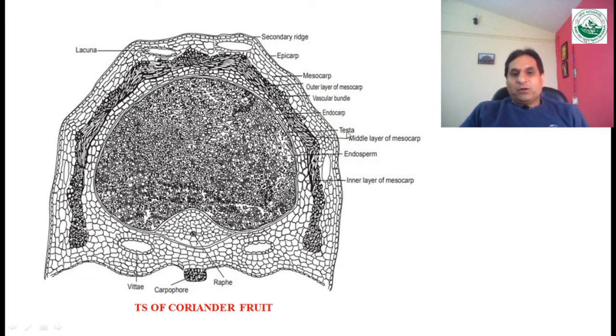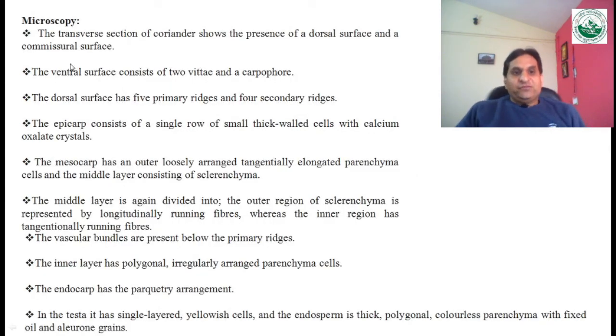And if we talk about the seed portion, it consists of a single layer testa, which contains yellowish colored content, and after that the endosperm is there. This one is the innermost layer, the endosperm. So testa and endosperm are the portions of the seed, whereas epicarp, mesocarp and endocarp are the portions of this one. So these are all the points which we discussed about the transverse section of coriander.